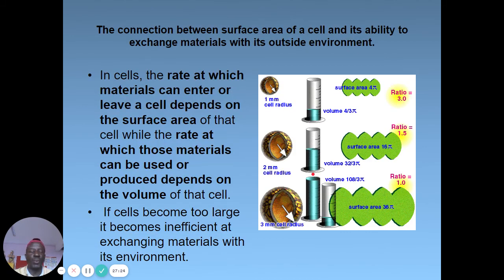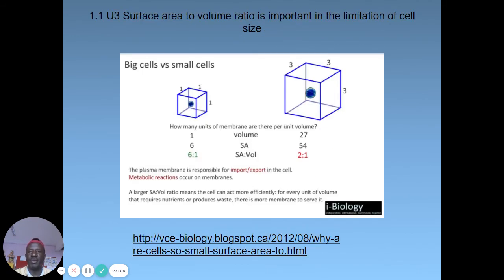And I want to end with discussing the surface area to volume ratio, which is important in limitation of cell size. When you get a cell and calculate the surface area to volume ratio, you realize that the smaller the cell, the larger the surface area to volume ratio. And when it is large, it's easier for materials to move in and out of this cell by simple diffusion. So exchange of materials is easy and this cell can survive on its own.